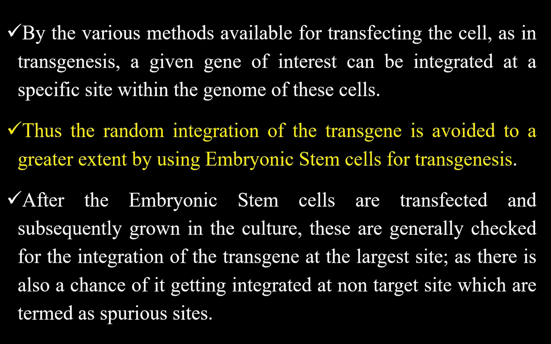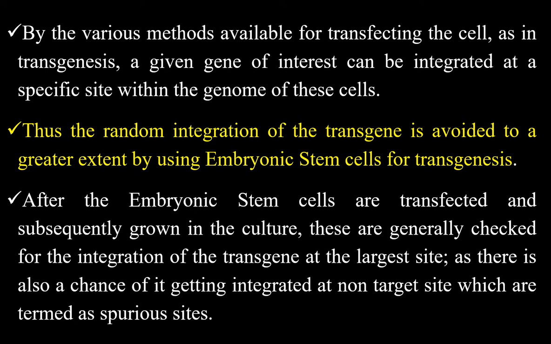By the various methods available for transfecting the cell, as in transgenesis, a given gene of interest can be integrated at a specific site within the genome of these cells. It means the site of insertion is also confirmed, and then it gets integrated into the genome of the cells. Thus, random integration of the transgene is avoided to a greater extent by using embryonic stem cells for transgenesis.